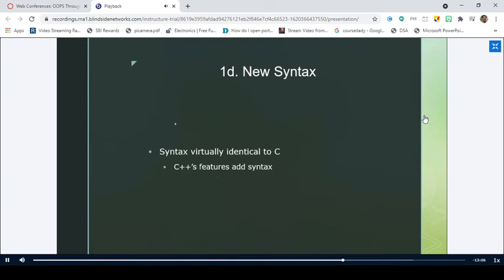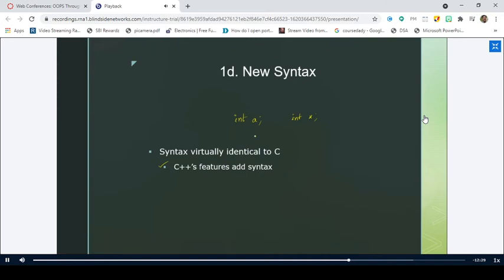Now coming to the new syntaxes. Almost all the syntaxes of the C programming language remain the same in C++, right? But there are a few new concepts that are added in object-oriented programming with C++. So you need to know those features and those syntaxes, right? For example, if you want to declare an integer variable, how do you do it in C? It is int space variable name. The similar thing happens in C++ also. If you want to declare an integer variable, you write int space x. So the syntax remains the same.